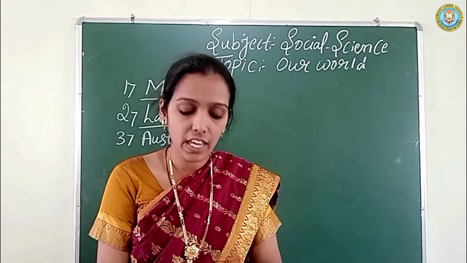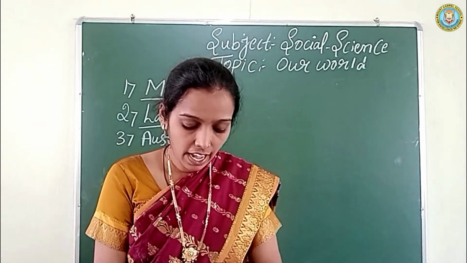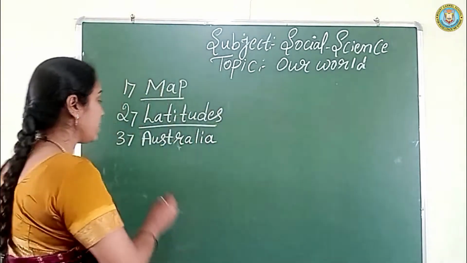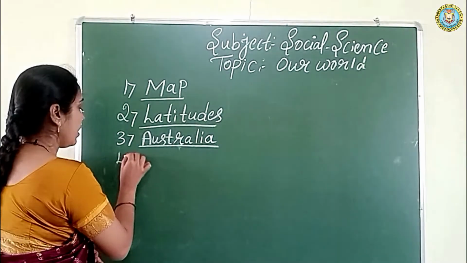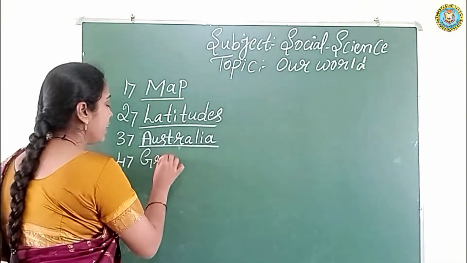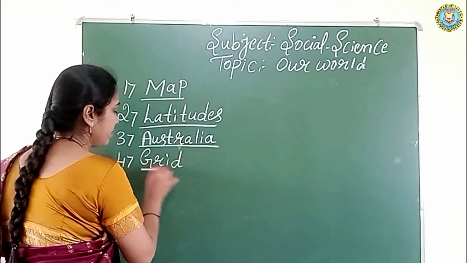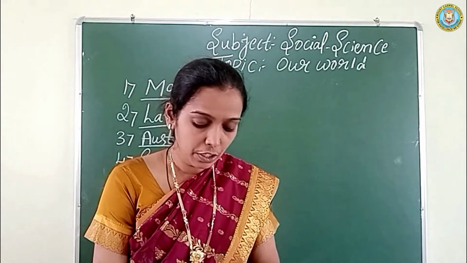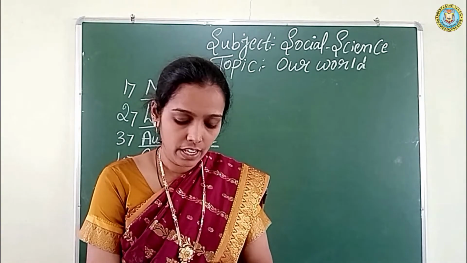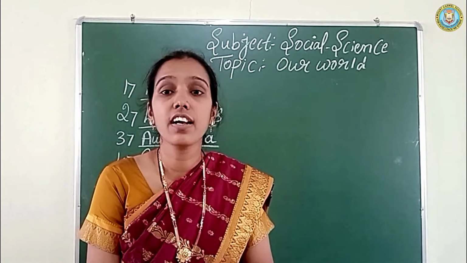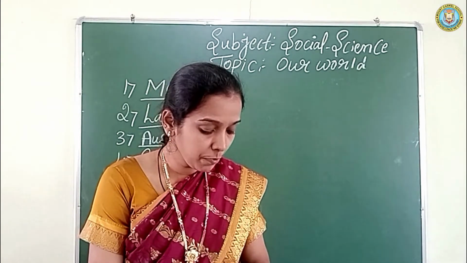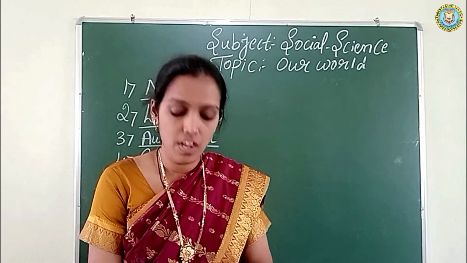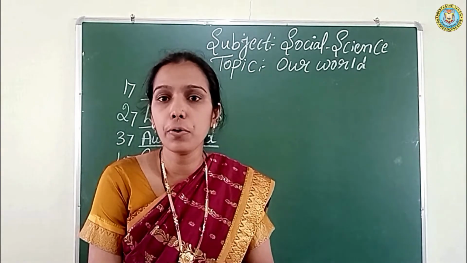Fourth one, latitudes and longitudes intersect to make a web-like structure called dash. Answer is grid. G-R-I-D. Latitudes and longitudes intersect to make a web-like structure called grid.